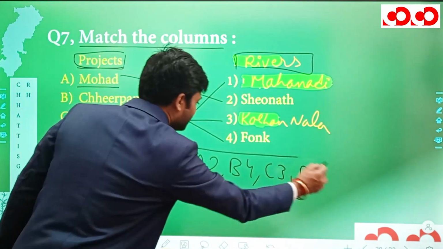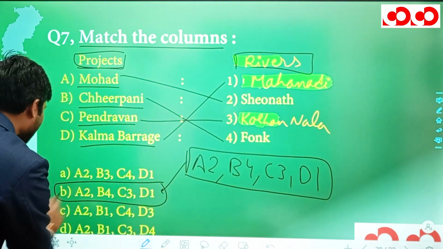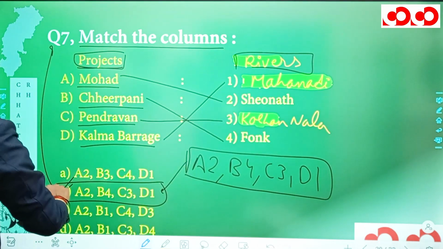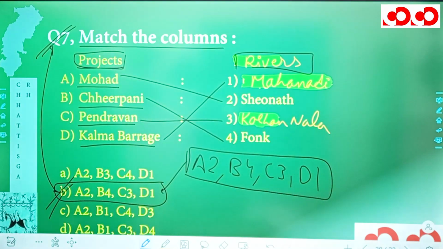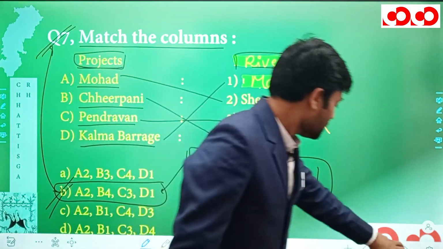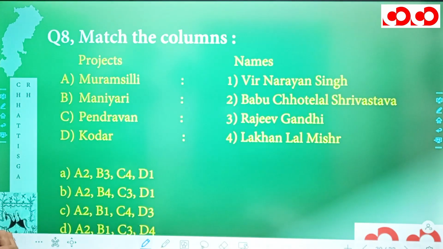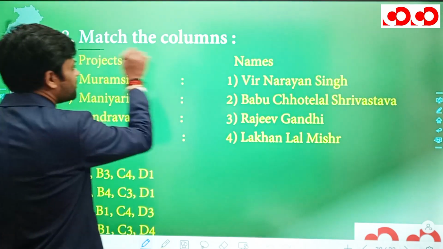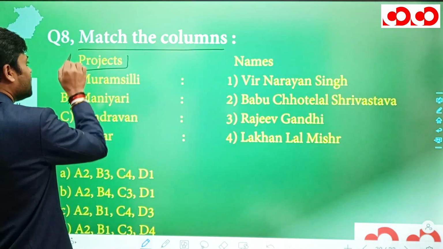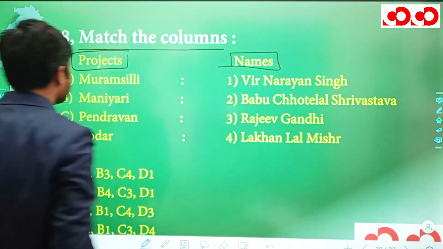And this A2, B4, C3, D1 is mentioned in option B, and hence option B is going to be the correct option for our seventh question. So this was all about the seventh question. Now let's move to our eighth question. In the eighth question, we have to match the columns once again, wherein in one column we have projects and in the second column we have their names.